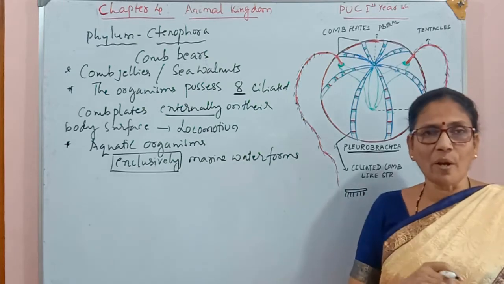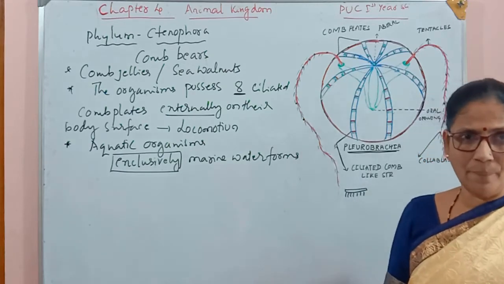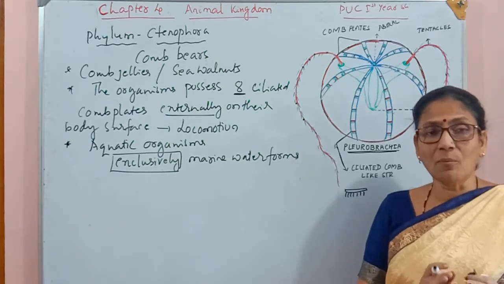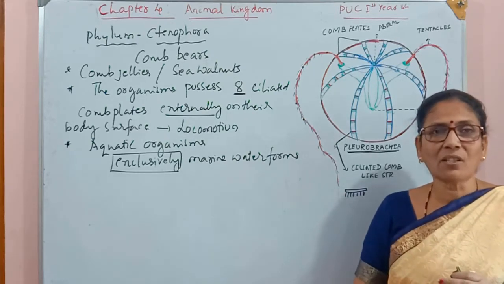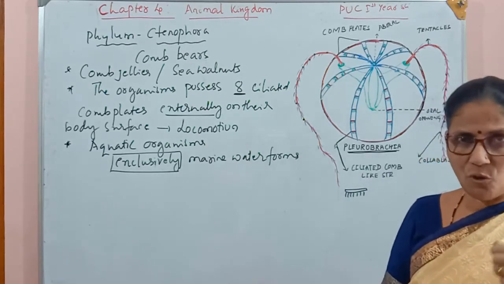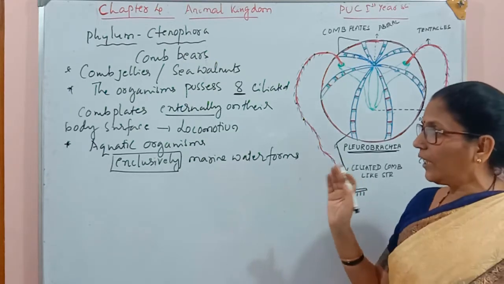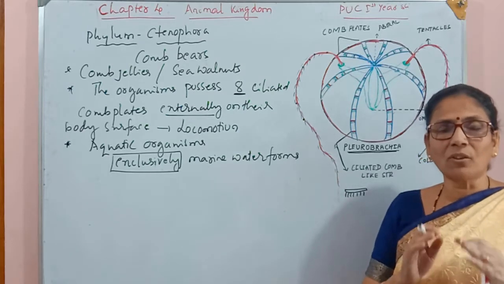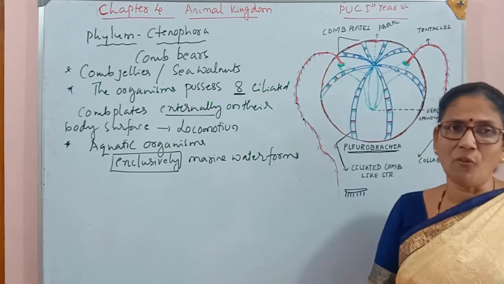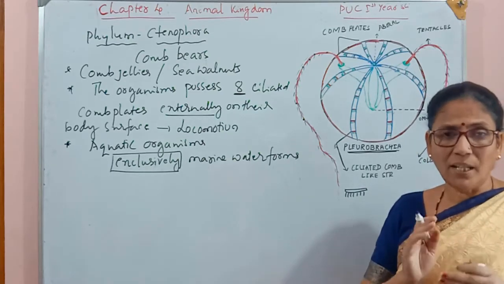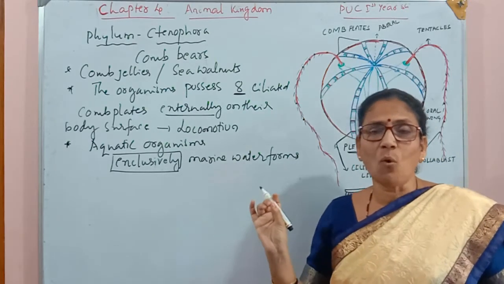So in the last class what have we studied? Phylum Porifera as well as Coelenterata or Cnidaria. They were also aquatic, but some of them are marine water forms and some were freshwater forms. For example, in Porifera, Spongilla is a freshwater form. In Coelenterata, Hydra is a freshwater form. But in this group, all the organisms are found only in the sea. No organism is found in rivers, lakes, ponds, wells and the like. So that's why we call these exclusively marine water forms.